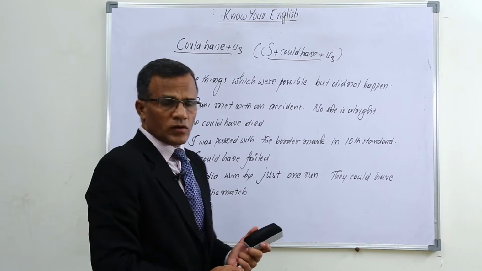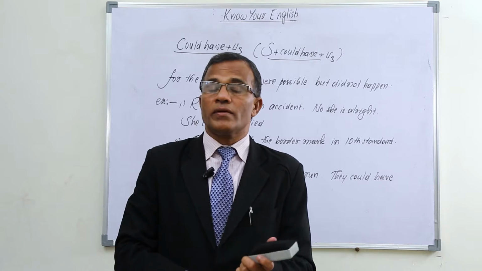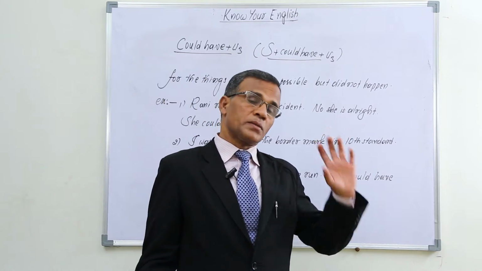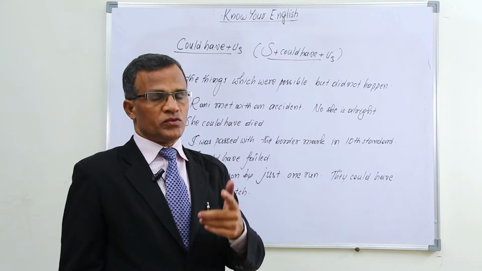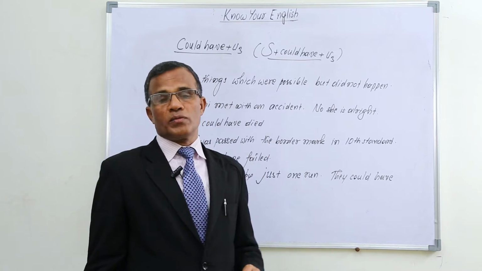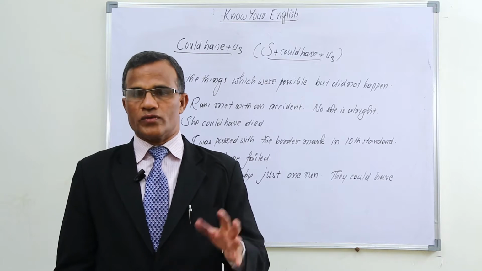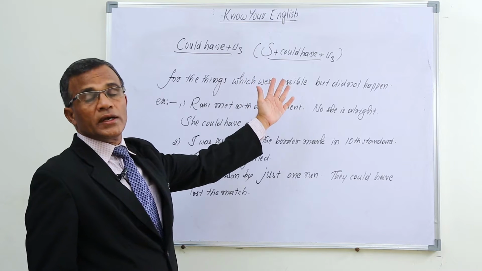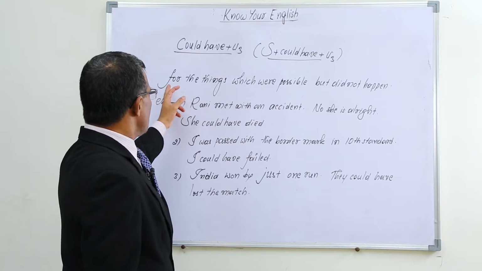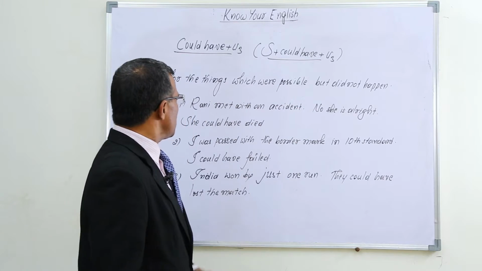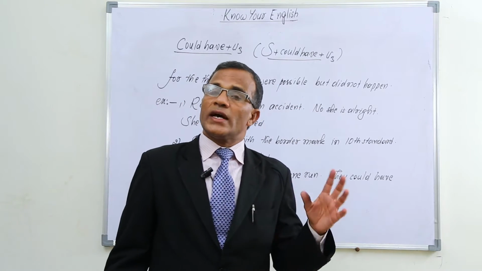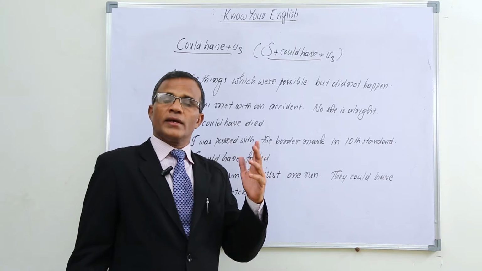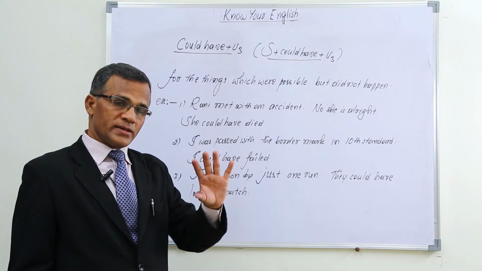Now, so far we have learnt how to use could have plus V3. For past possible things, we use could have plus V3. May have plus V3, might have plus V3, could have plus V3 also we use for past possible things. But here, another way of using could have plus V3 is also there. We use it for the things which were possible but did not happen. Means there was a chance to happen in the past, but really it did not happen.